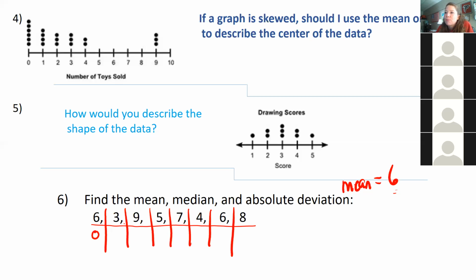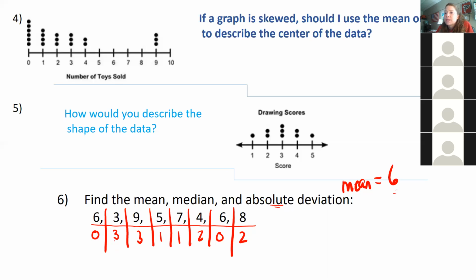And we always want to use positive numbers. That's why it says absolute deviation. The difference of 6 and 3 is 3. The difference of 6 and 9 is 3. The difference of 6 and 5 is 1. 7 and 6 is 1. 4 and 6 is 2. The difference between 6 and 6 is 0. And the difference between 8 and 6 is 2. Everybody with me? So now, like you said, London, we're going to add up these numbers and divide by 8.